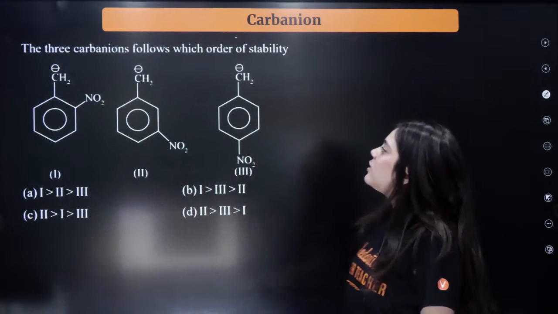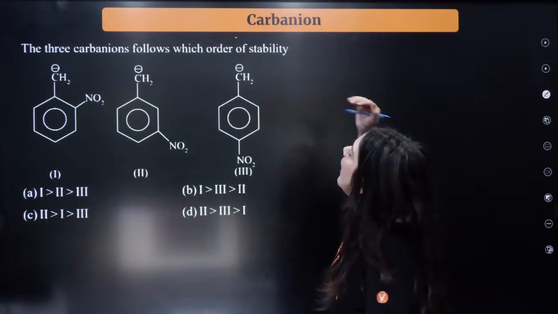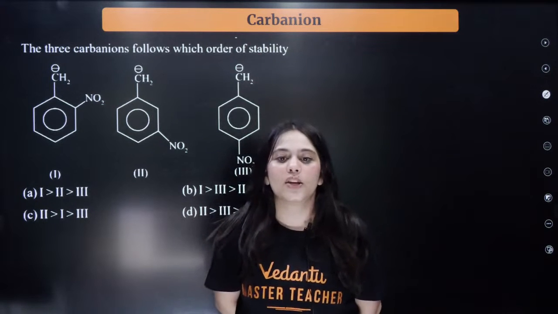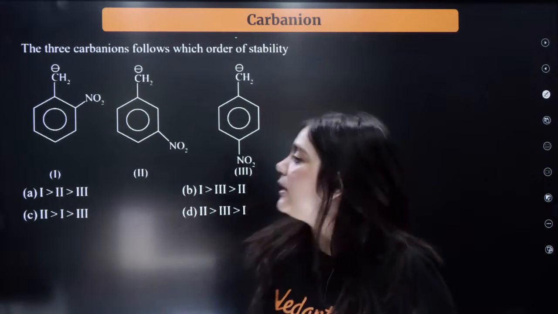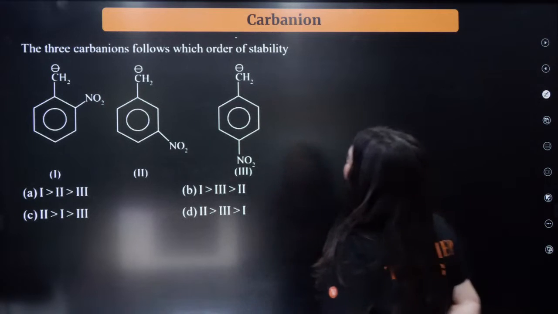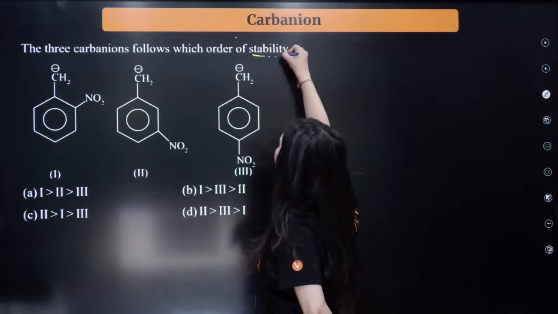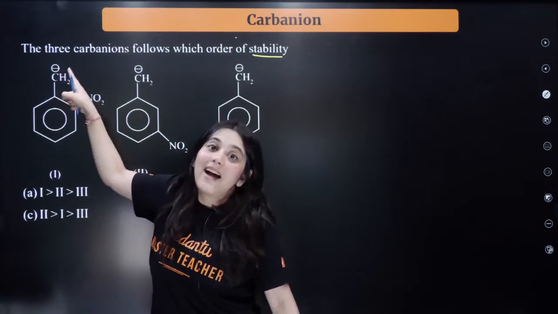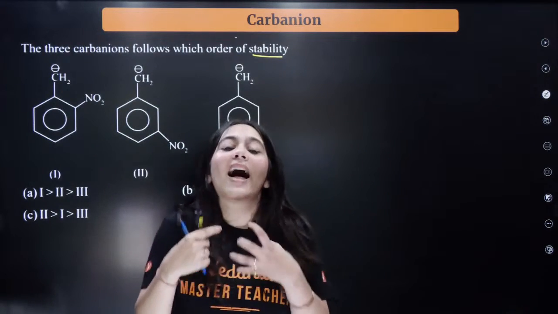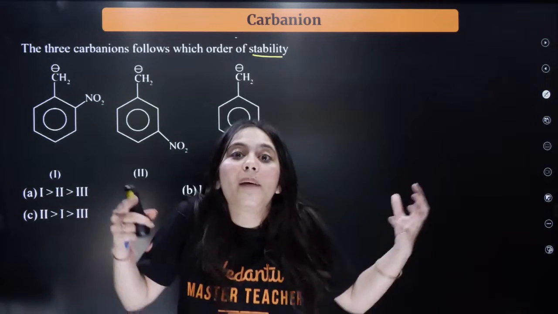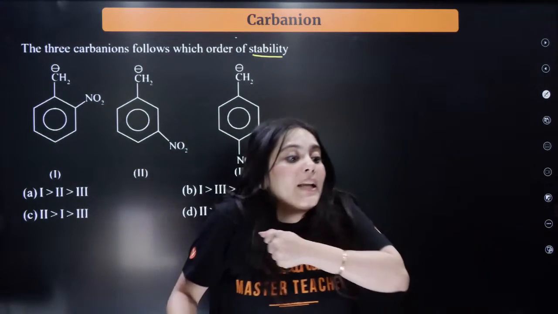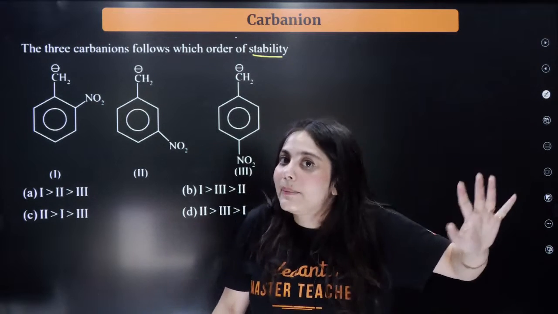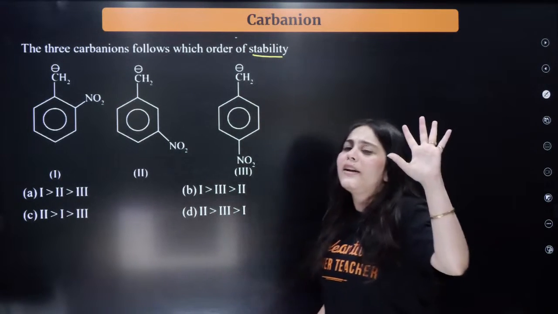Try to answer this question for me. The 3 carbon anions follow which order of stability? Who can answer this question for me? Now you have to tell me the stability order of carbon anions. Understand? I already have a negative charge on me. How will I become more stable? When somebody will take away the negative charge from me, then I will become stable. So that's the only funda that you have to use.